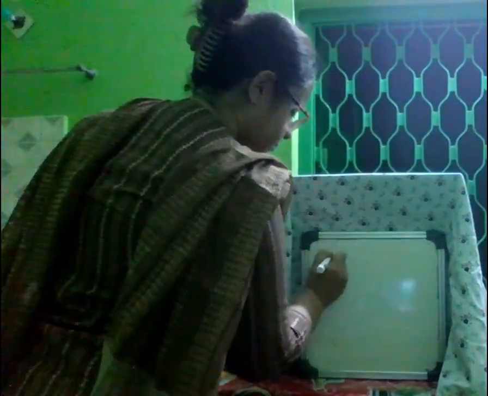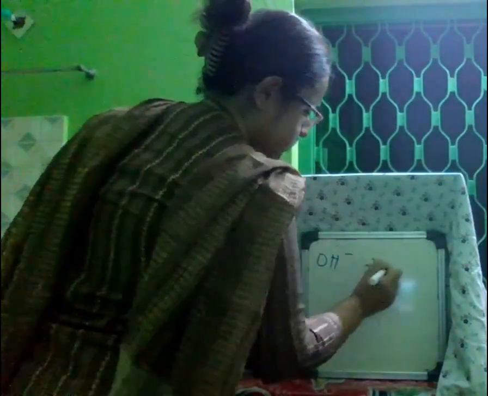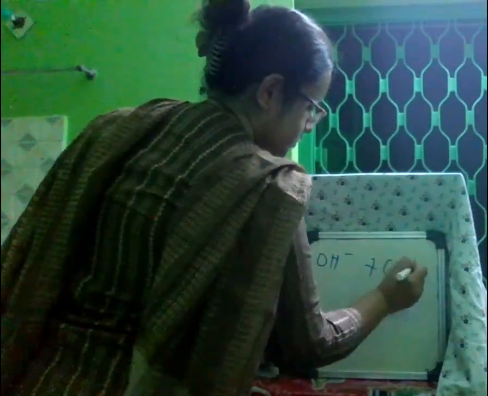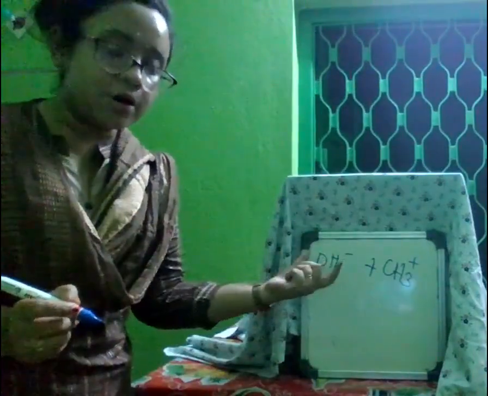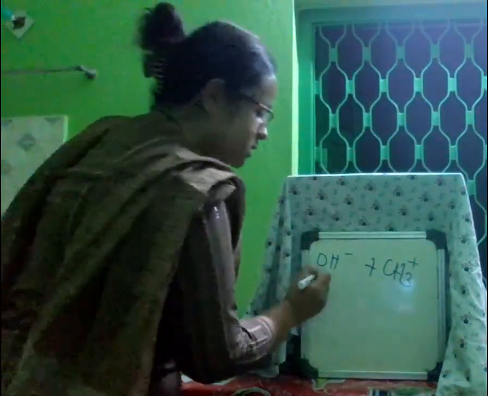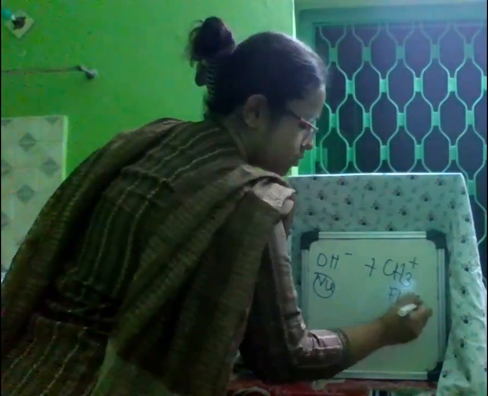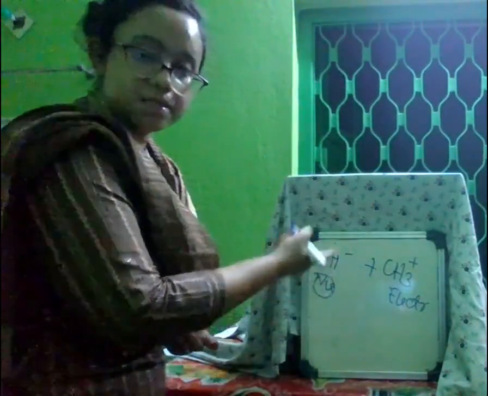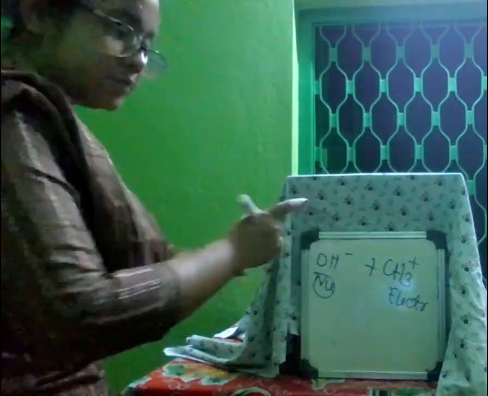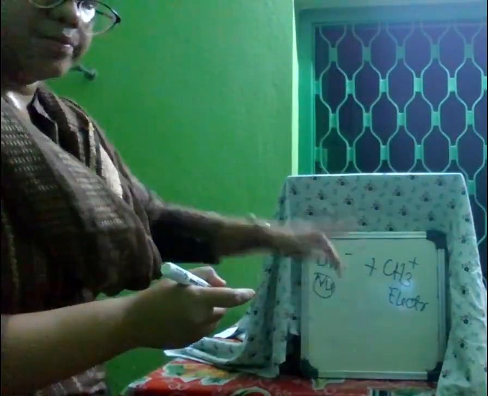Suppose OH minus and CH3 plus. Now we already know this OH minus is nucleophile and this is electrophile. Why? OH minus has a negative charge, CH3 plus has a positive charge. So nucleophile and electrophile.